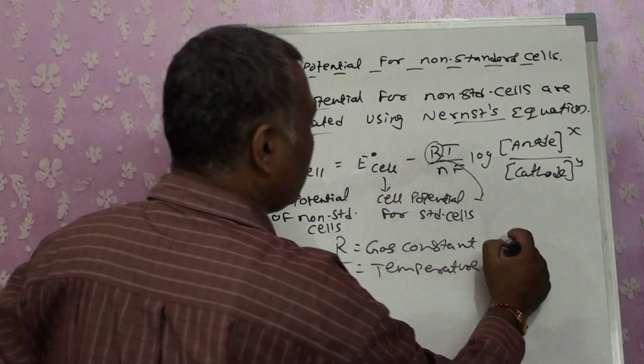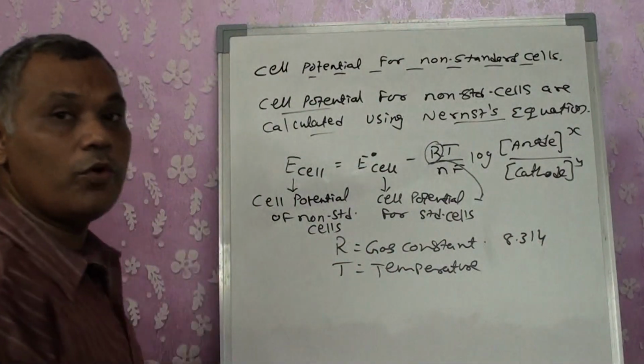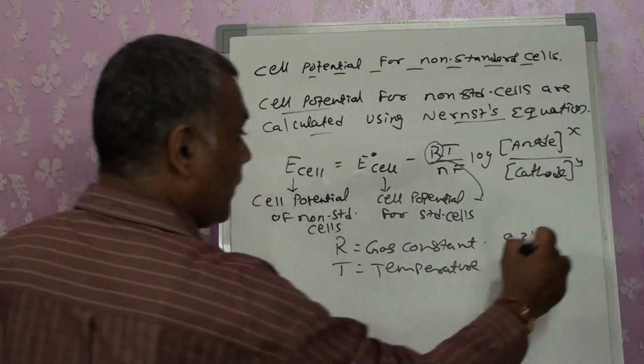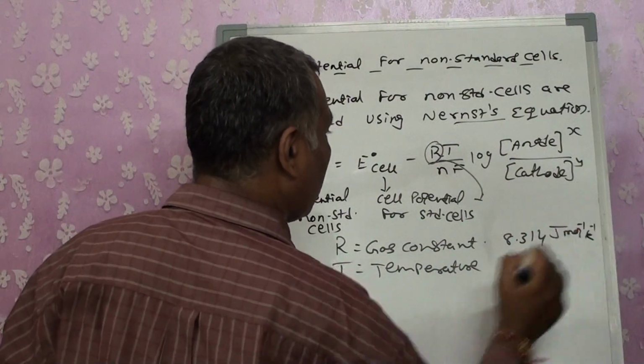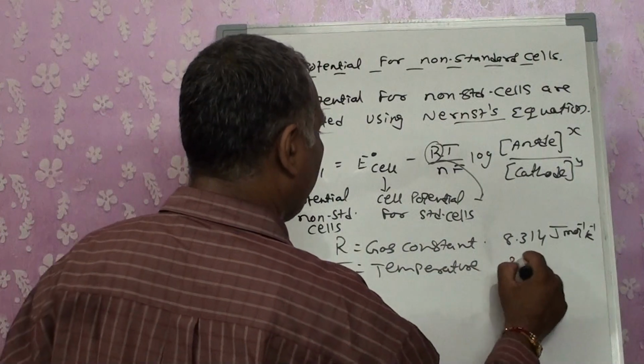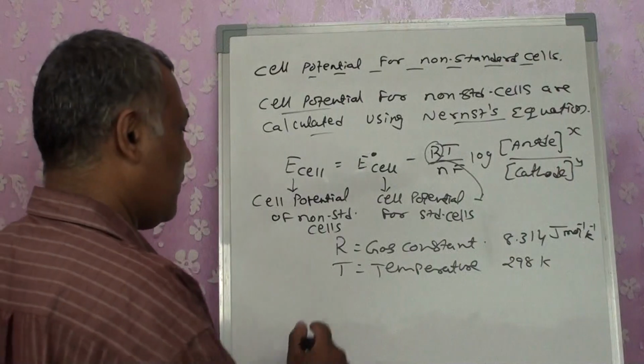Now the gas constant, we take it as 8.314 joule per mole Kelvin. Temperature, we are going to take it as 298 Kelvin. That is a fixed value that we are taking.